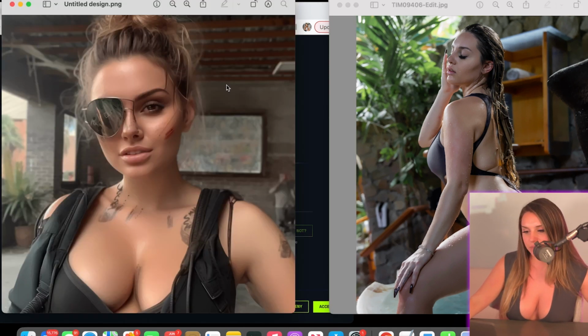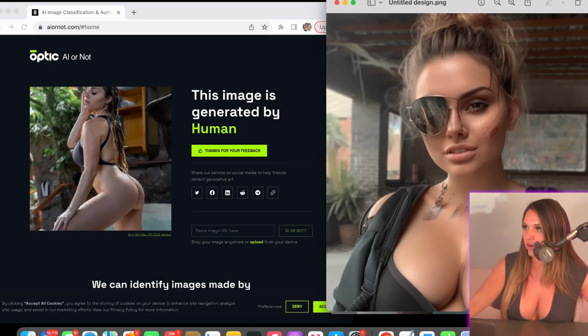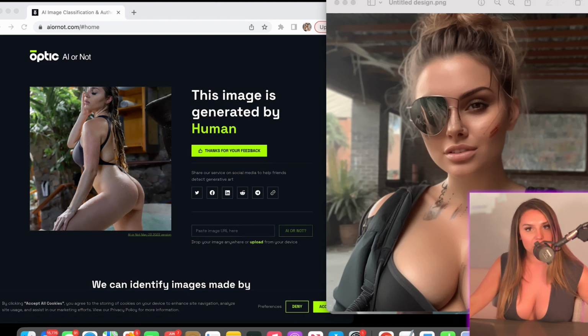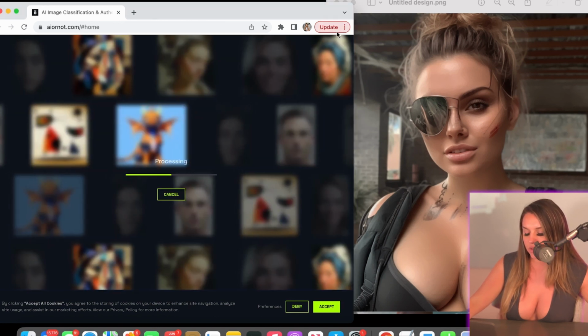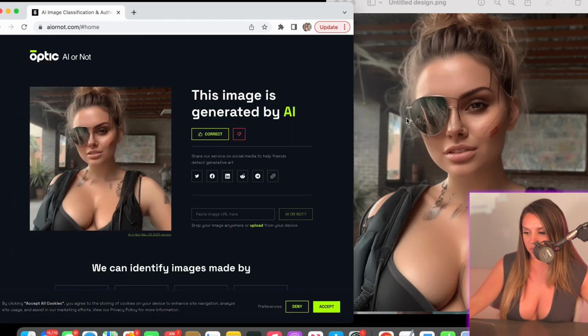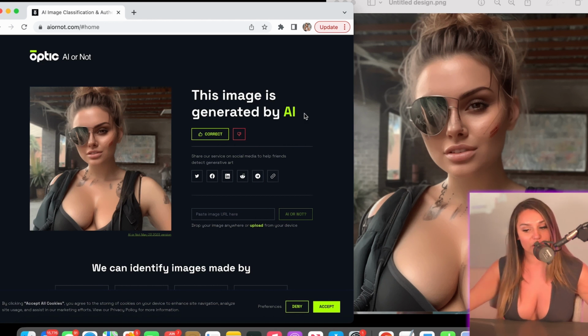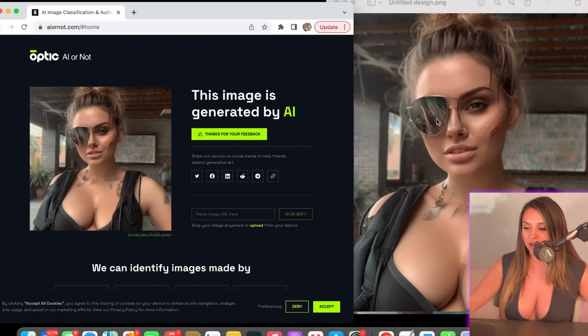And now, last but not least, we have this photo right here. Me being a little, what do you call it? Ninja? Not a ninja. One of those, I don't know. Whatever you call these type of people. And that is correct. This was not really me, and this was generated by AI. So I'm going to let it know. Great job. I still don't know what's going on with that first one, because this is usually accurate.